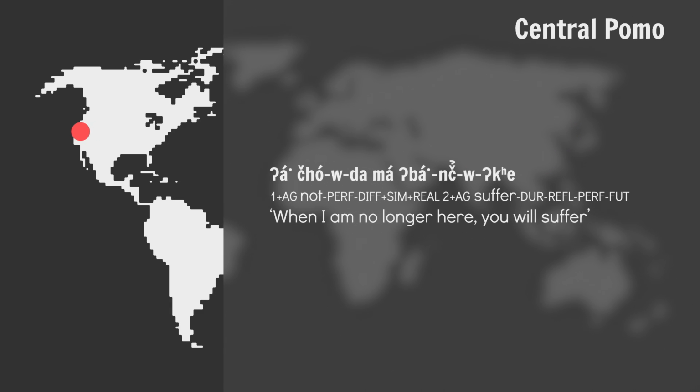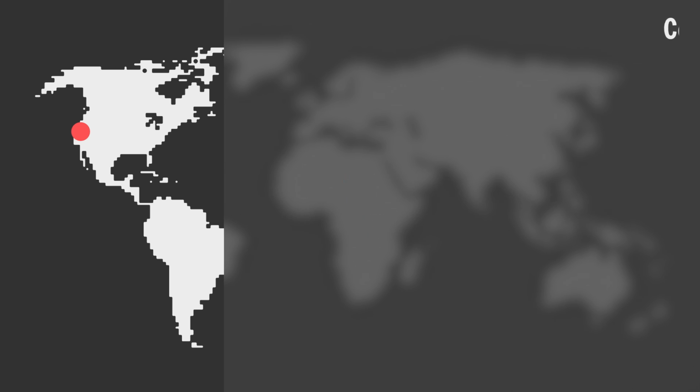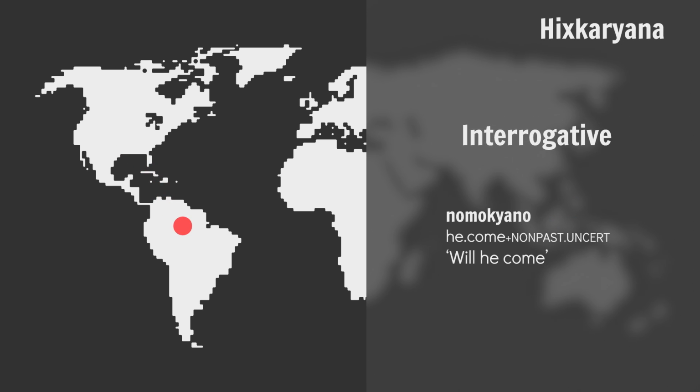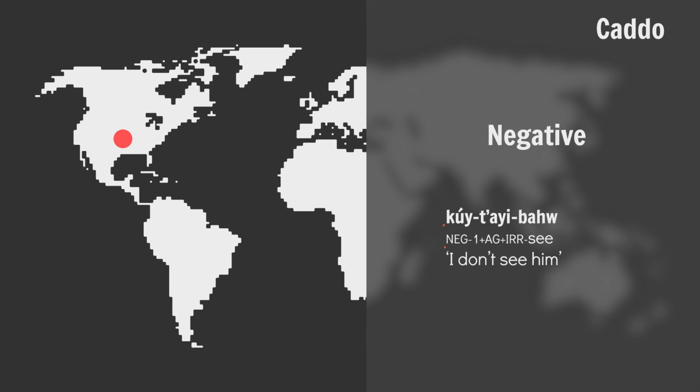Central Pomo also allows realis marking to be used in the future, but only if the speaker feels like whatever is being referred to has a greater chance of happening. When I am no longer here, you will suffer. Other modalities that can be marked as irrealis include the speculative and deductive, maybe I'll go, but more often than not, these tend not to be marked for mood. The interrogative, will he come? And the negative, I don't see him.